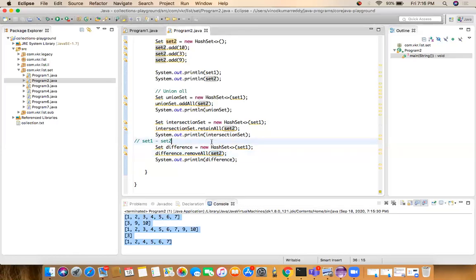So we can achieve the mathematical operations using a set also. The use of a set is that we can achieve mathematical operations like combining set objects, removing the elements of one set from another set, and finding the common elements between two sets.